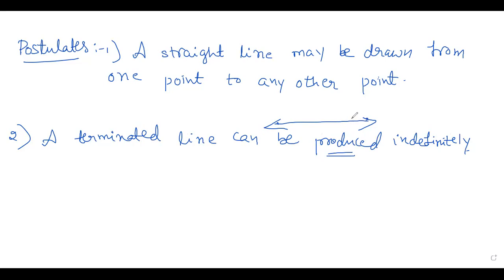Already I have told you, produced means extended, right? So you can extend indefinitely ಅಂತಂದ್ರೆ ನೀವು ಎಷ್ಟು ಬೇಕಾದರೂ extend ಮಾಡ್ಕೊಂಡು ಹೋಗ್ಬೋದು, right? Right now you can extend anta. Can be extended indefinitely, children. A terminated line can be produced indefinitely.